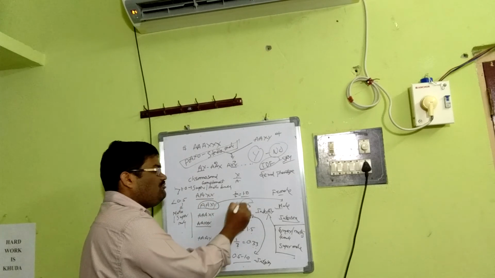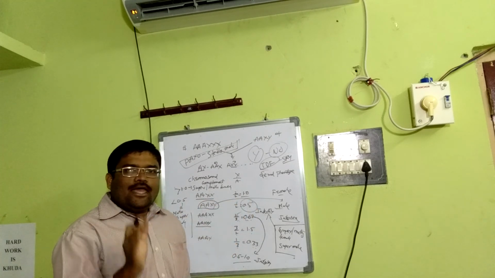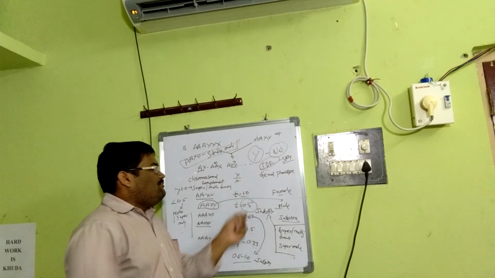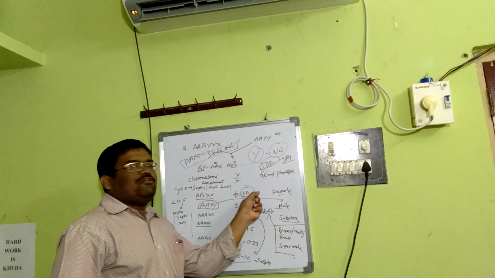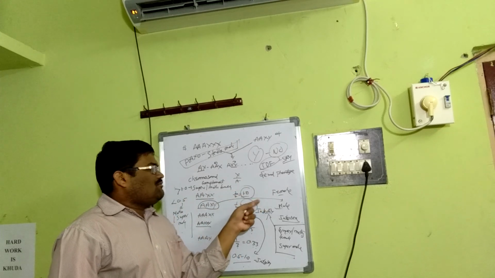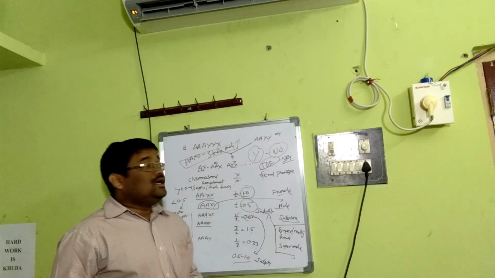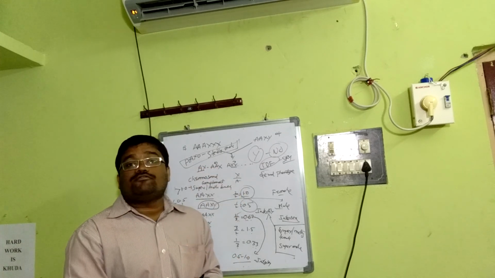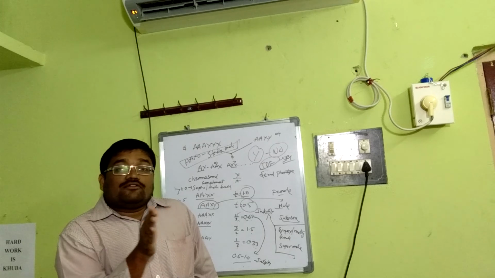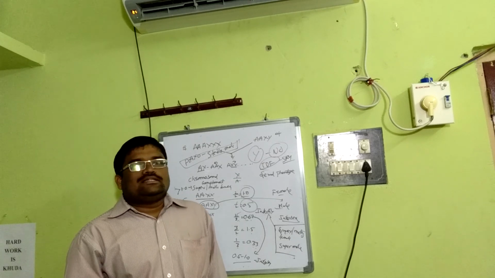That means 0.5 is for male. If a particular offspring should become male, it should have a 0.5 sex index. If you want to become female, it should have 1.0. That means a sex index of 1.0 becomes female and a sex index of 0.5 becomes male. This is very important. And it's about the genic balance theory of sex determination. The balance between X chromosomes and that of the autosomes is the basis for sex determination. Okay.